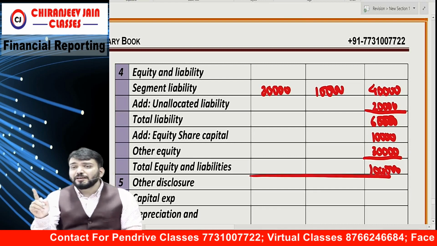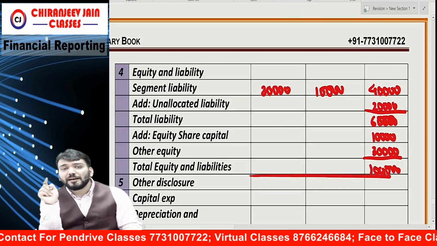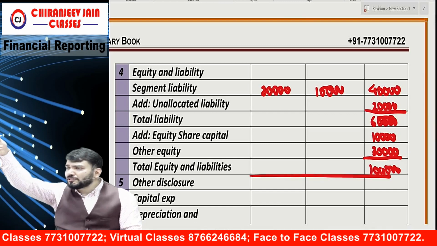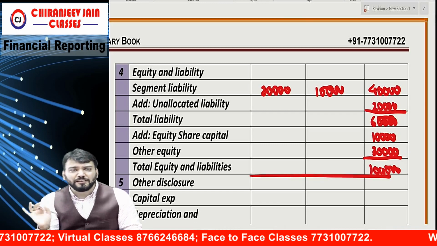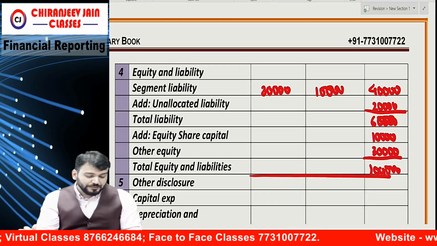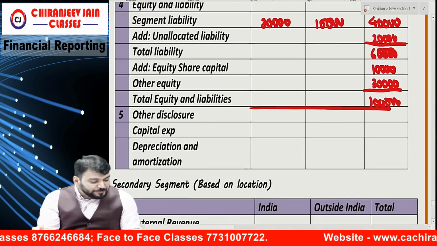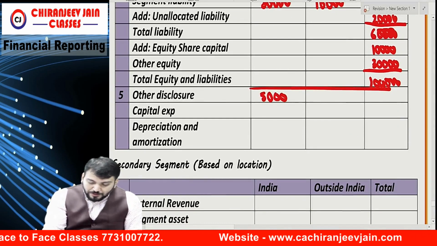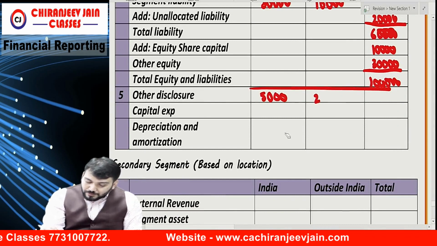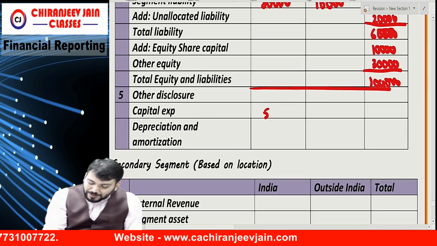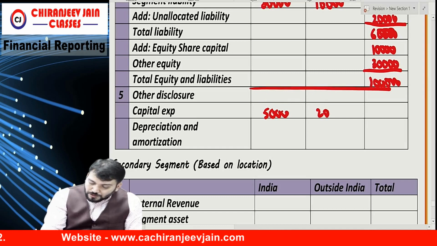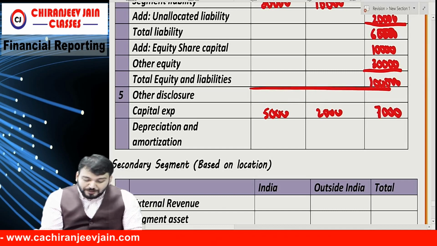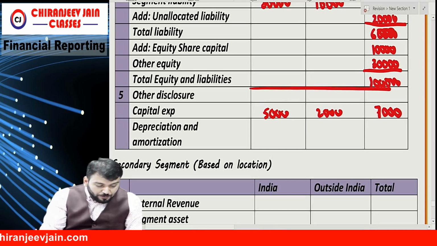If in the exam they have not given equity, then asset minus liability will be equity. It might happen they have not given equity, so total asset minus total liability you can find out as equity and write down the amount. Correct? Yes. Then other disclosure, capital expenditure they have given, that is what? 55,000 now. 5,000 and other disclosure 5,000 and 2,000. Total is 7,000. And they have given depreciation and amortization. How much?